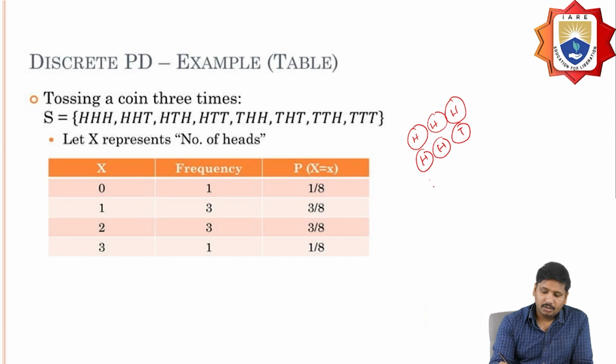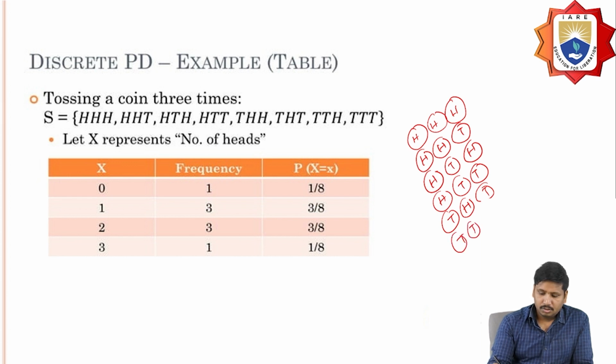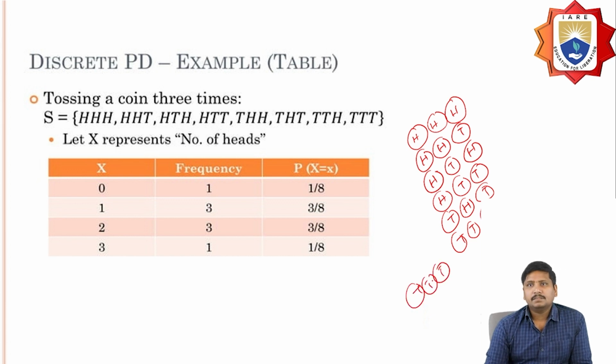Two heads and one tail, one head and two tails, and all tails. So these are the possible outcomes I'm going to get. Totally I'm going to get 8 possibilities, right?